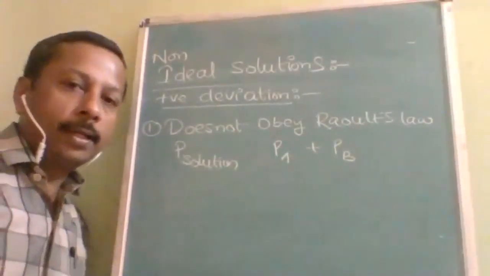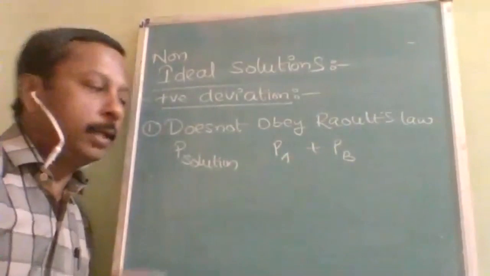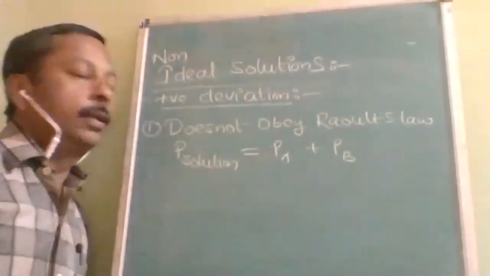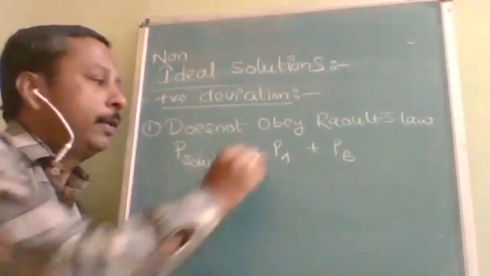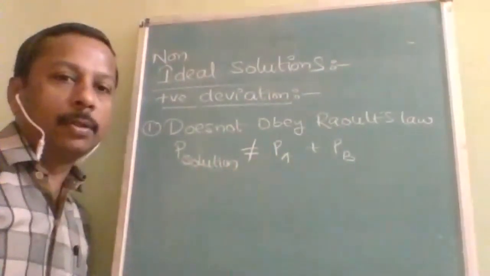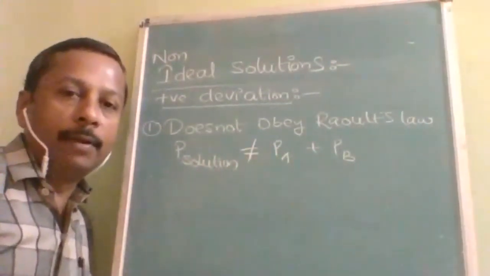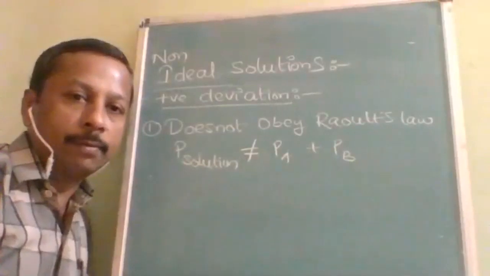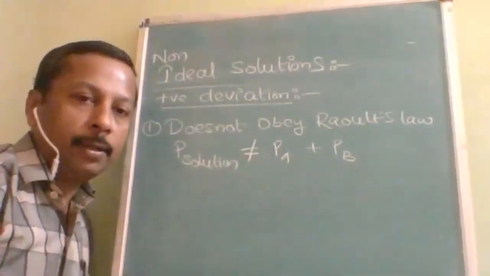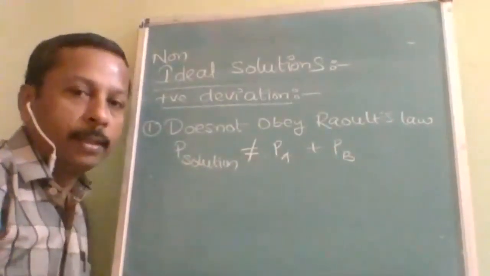And if it does not obey Raoult's law, if it is equal, then it is obeying Raoult's law. If it is not equal, it does not obey Raoult's law. In the not equal case, again how many conditions will there be? Two conditions will be there.